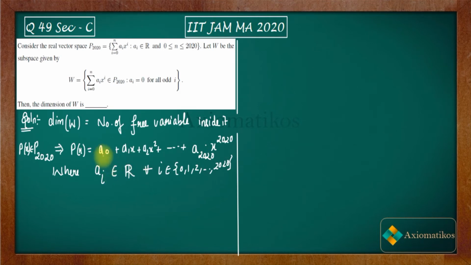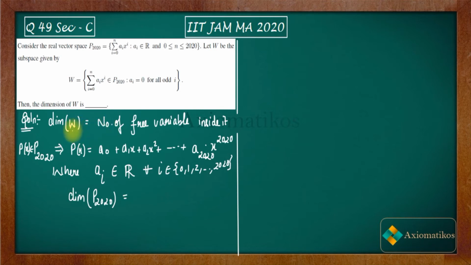So let us say you want to pick a0 as 1, but I want to pick a0 as 2 and someone else wants to take a0 as 3. That means this variable is a free variable. The similar thing happens with every variable which is written over here. So according to you, what will be the dimension of P2020? It will be according to the definition.